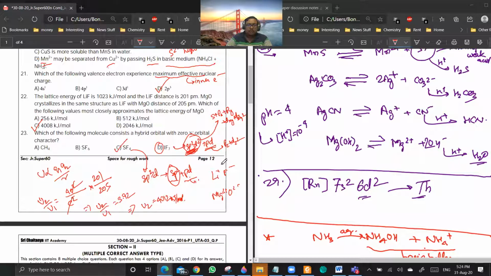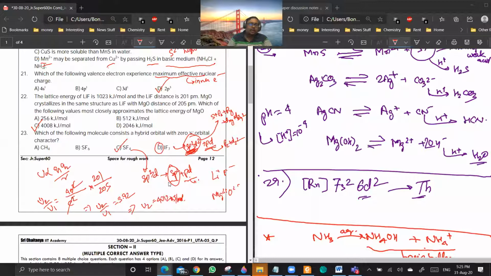So now all sp3d hybridization will come under 0 s orbital character, no? What the question is saying is that sp3d can be visualized as a combination of two hybridizations. One of them will have 0 s character, which is the pd one. Yes, sir. Now all the compounds having sp3 hybridization will be having 0 s orbital character conditions.